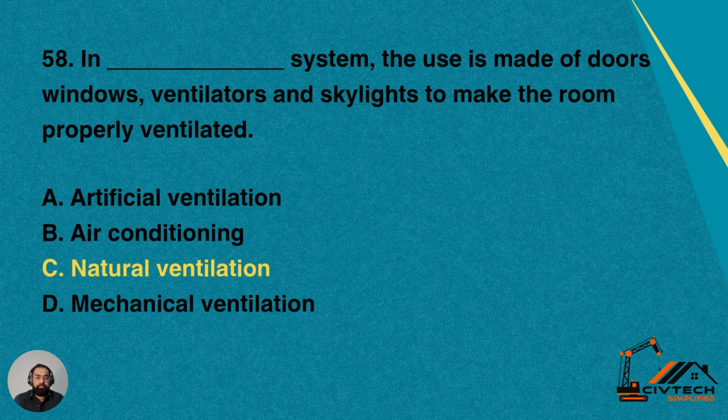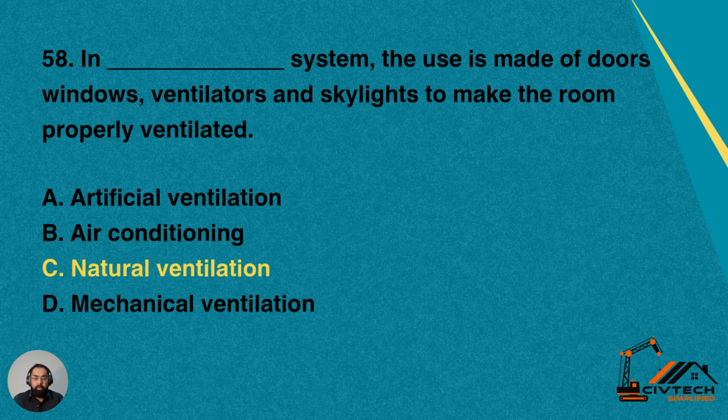Question number 58. In dash system, use is made of doors, windows, ventilators, and skylights to make the room properly ventilated. So these things should be provided in which system? A, artificial ventilation. B, air conditioning. C, natural ventilation.